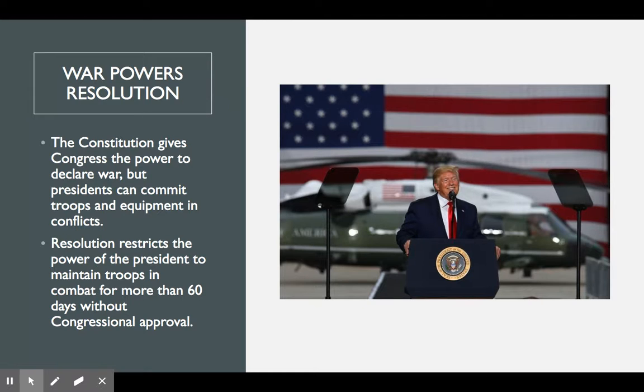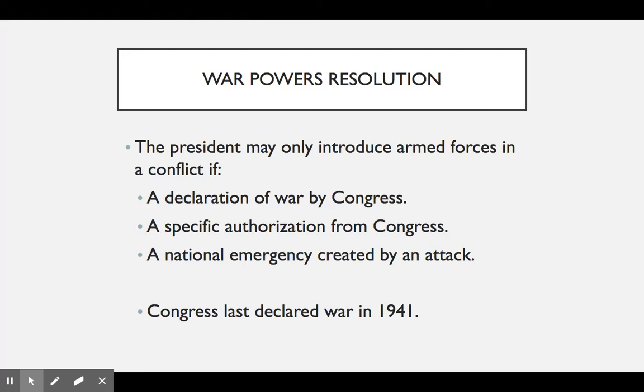So the president does have the power to send troops into combat. Sometimes it's better for one person to unilaterally make that decision than it is to get 535 people on board. However, the president can't send troops into war for just years and years and years without any kind of approval from Congress. So Congress has the power to declare war, but the president can maintain troops in combat for a certain extent of time without approval from Congress.